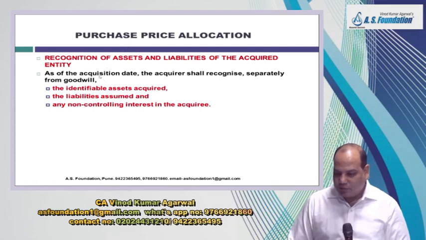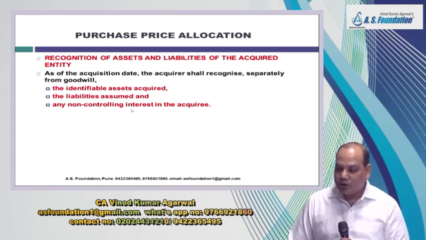Now what we'll do, we will recognize the assets and liabilities taken over from the acquiree. So on the acquisition date, the acquirer shall recognize separately from goodwill the identifiable asset acquired, liabilities assumed, and the NCI.